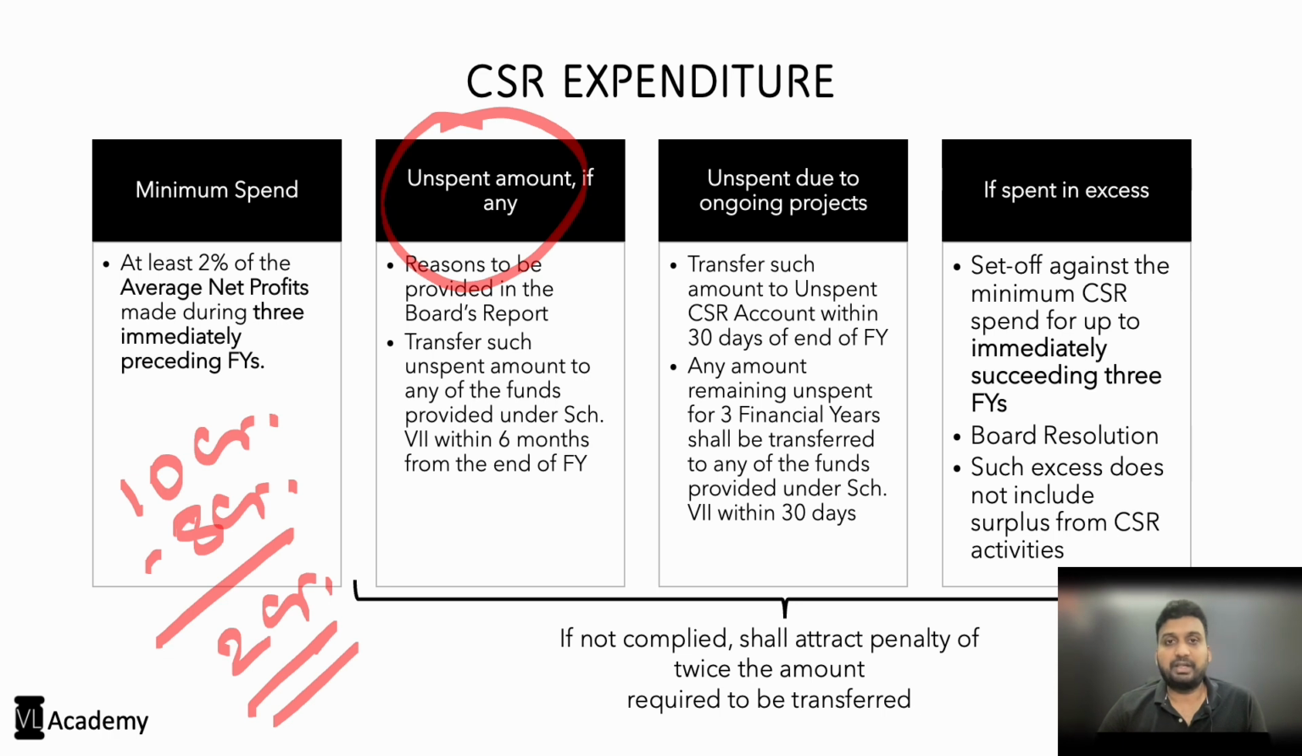Now, the law has been amended to say that such unspent amount shall be transferred within a period of 6 months from the end of such financial year into any of the funds provided under Schedule 7, either the PM CARES Fund or the other funds specified in Schedule 7. So this has been quite a stringent amendment to the Act. The crux is that either you spend it, or any unspent amount you transfer to any of these funds, and only then is it considered as spent during that particular financial year, right? So this is with respect to unspent amount.